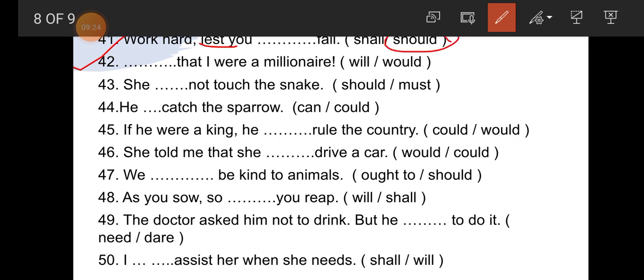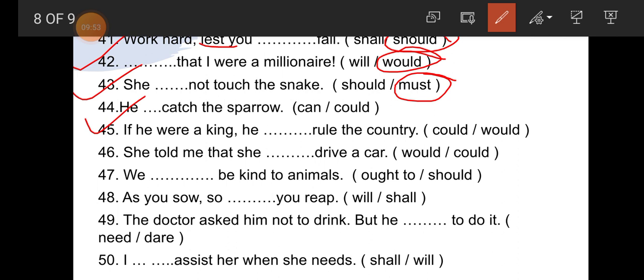42. Dash that I were a millionaire. So student, this type of sentence indicates a wish, that's why would is the correct answer. Would that I were a millionaire. Now 43. She dash not touch the snake. So student, it is very important that she should not touch the snake. So must is the correct answer. She must not touch the snake.